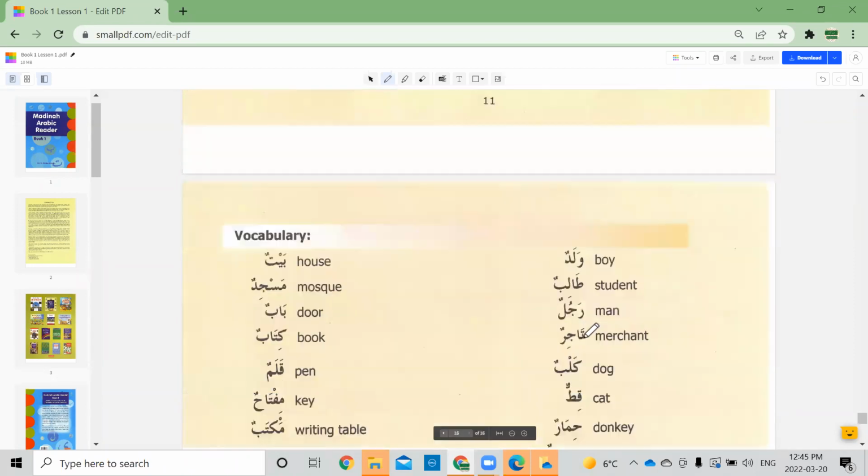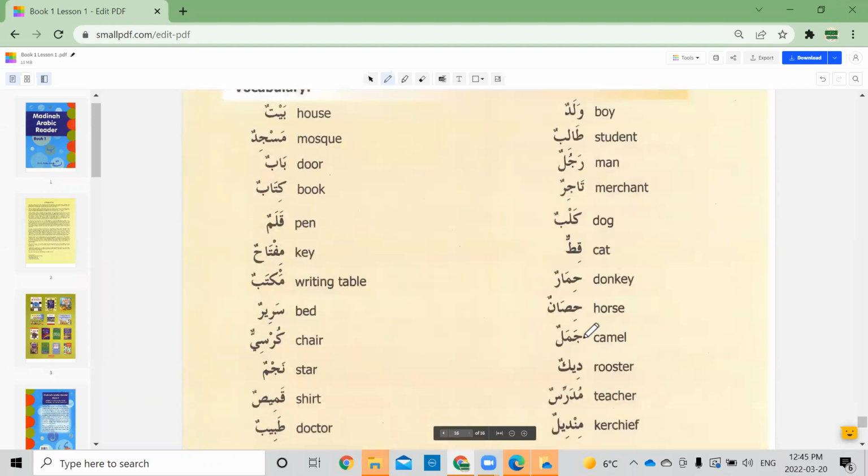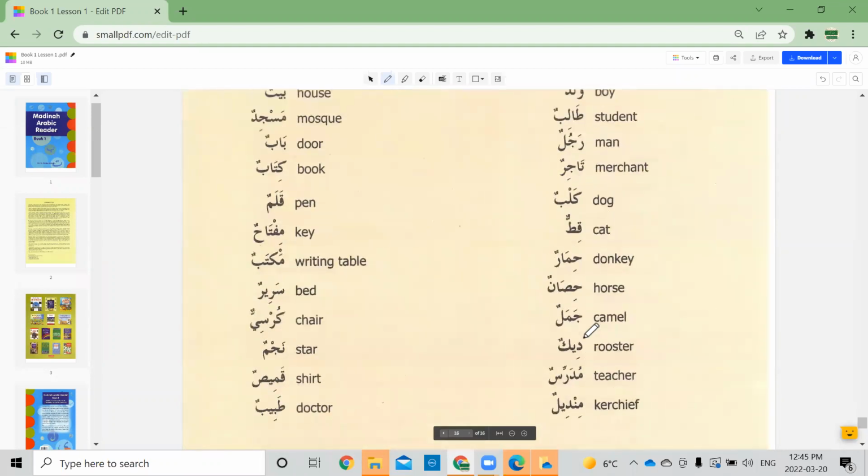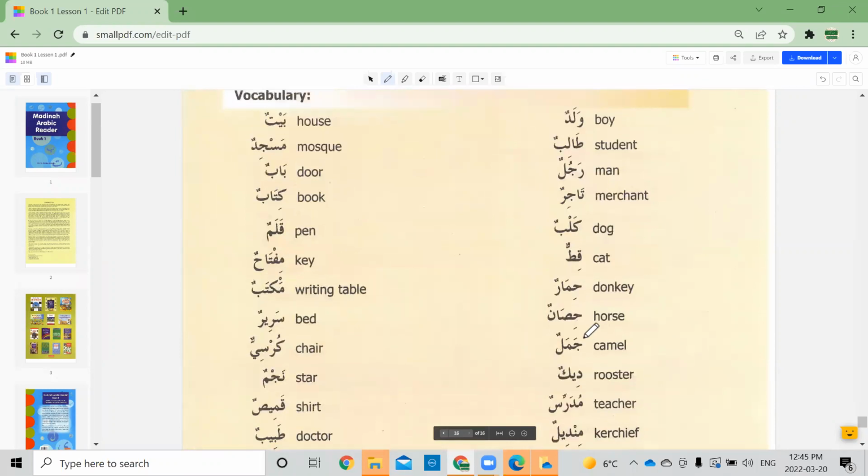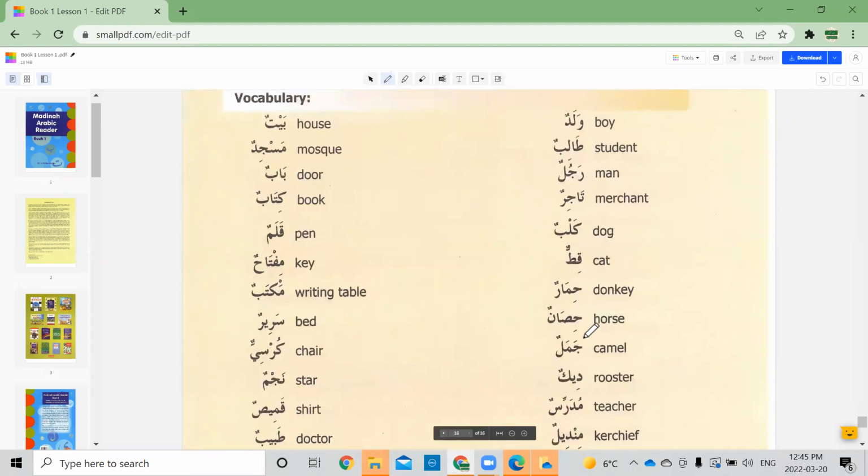Okay. And here we have some of our vocabulary words. It looks like a lot, but these are the basic vocabulary words that we need to know to go to the next lesson as well. Mishal, would you like to read this? Read the word and its meaning quickly. Go ahead.